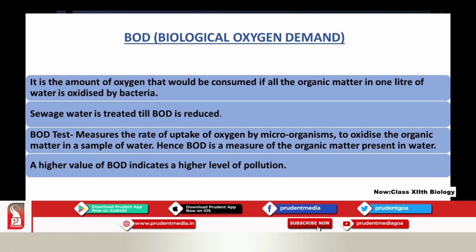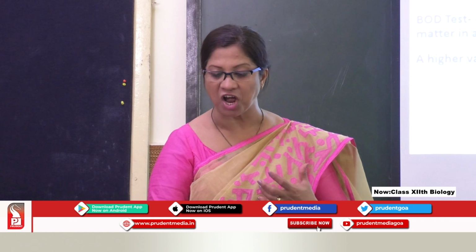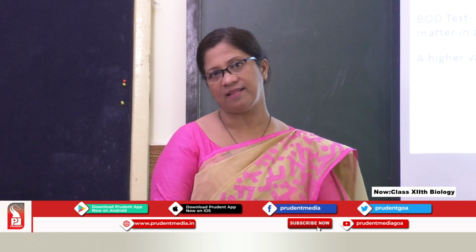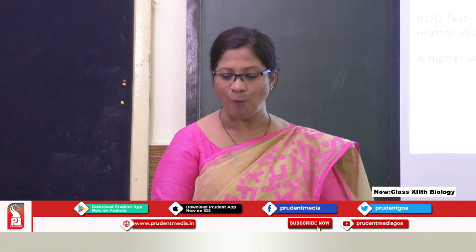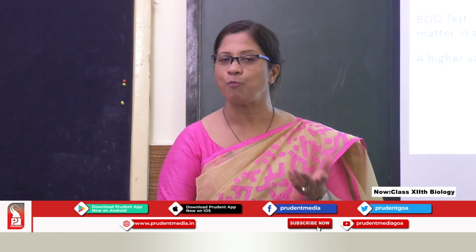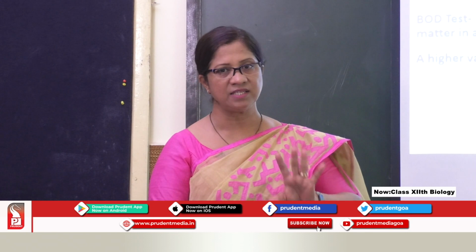So, hence BOD is the measure of the organic matter present in the water. So BOD, how much oxygen is utilized or consumed, gives you how much organic matter was present in the effluent or in the water. So now what will happen here? A higher value of BOD indicates a higher level of pollution. Higher the BOD, higher will be the level of pollution. Now what is the pollution? Pollution is the amount of organic matter which is present in the water, in the sewage.